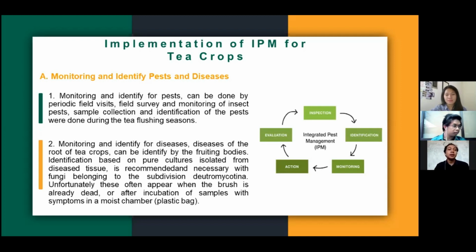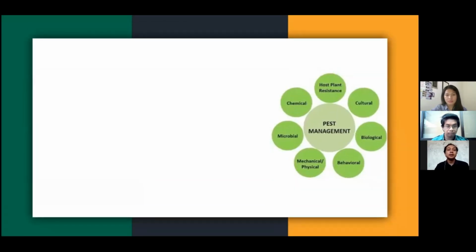Unfortunately, this often occurs when the bush is already dead or after incubation of the sample with symptoms in a moist chamber or plastic bag.